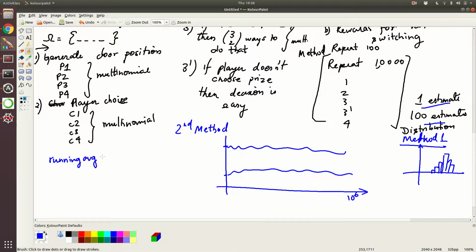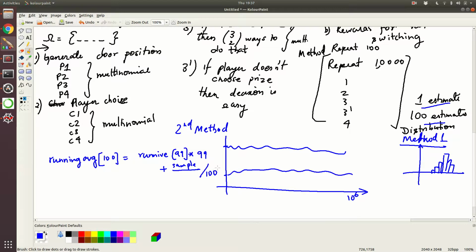Okay, so when you are looking at the running average for 100, you take the running average for 99, multiply it by 99, and then add the 100th sample, and then divide the whole thing by 100.